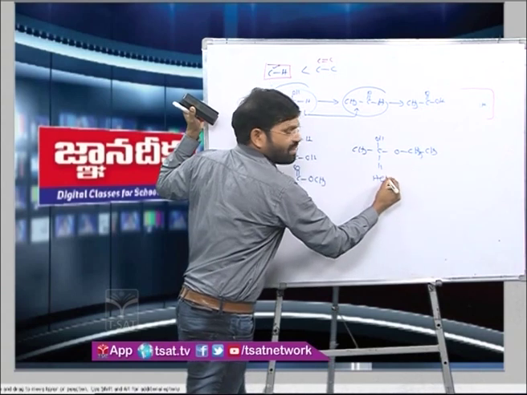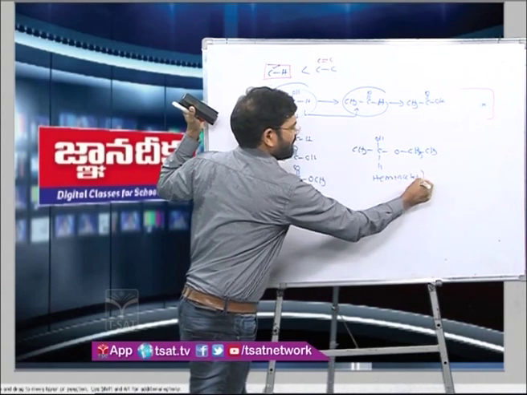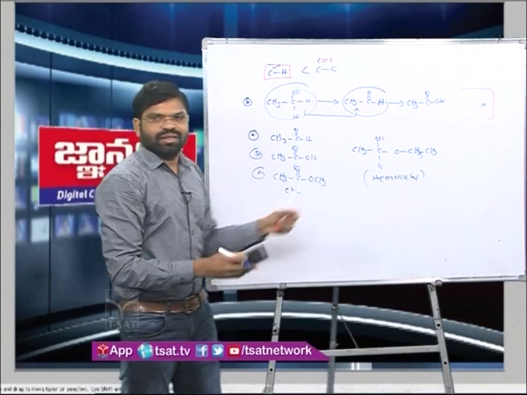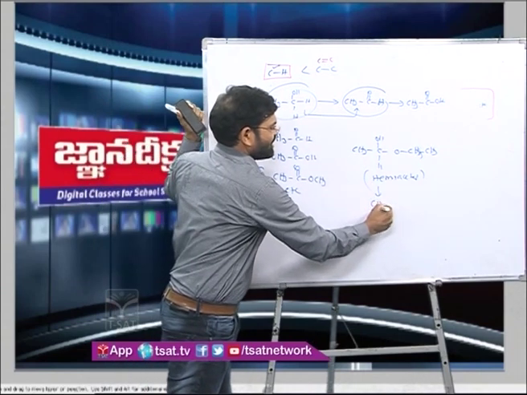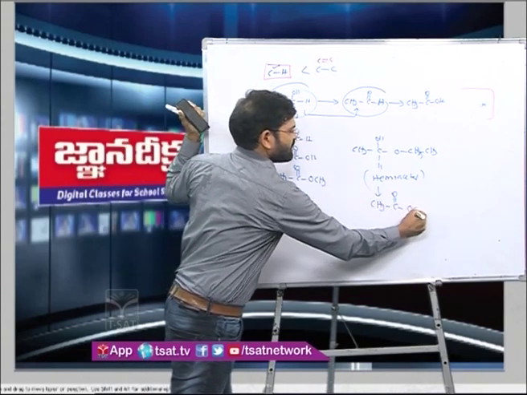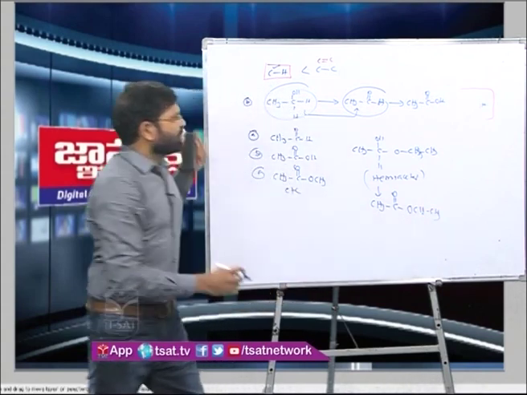This is a hemiacetal. The hemiacetal further undergoes oxidation to give what? The corresponding esters. So this is one more.